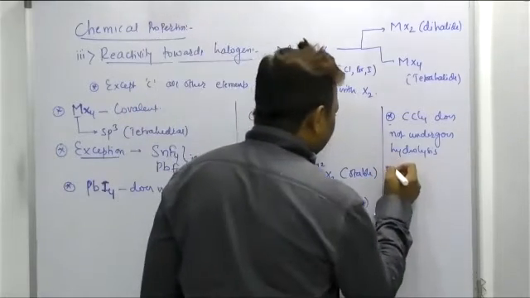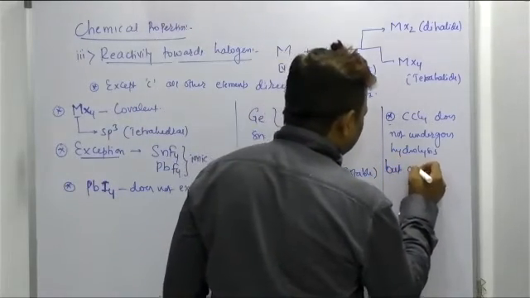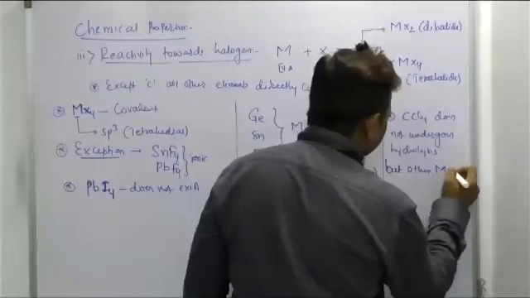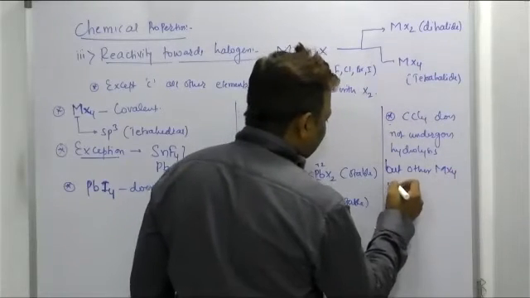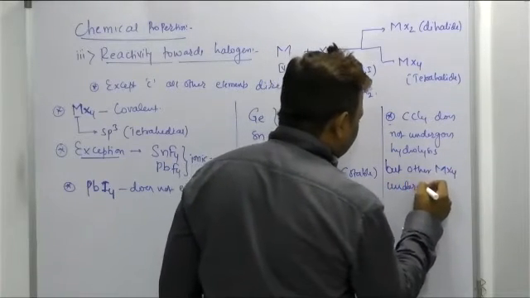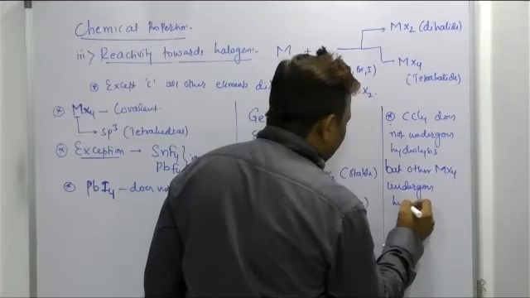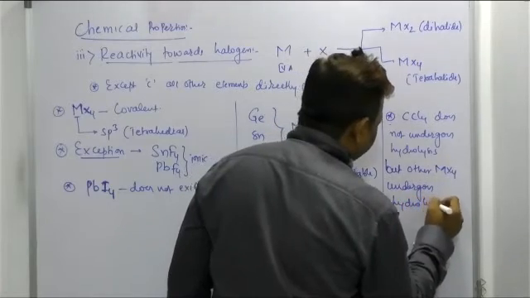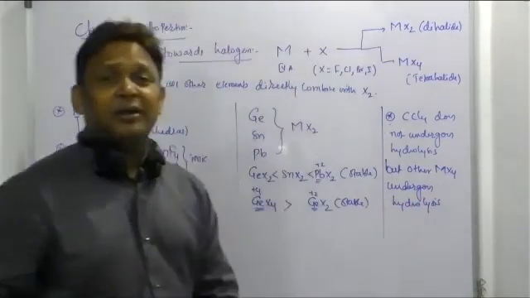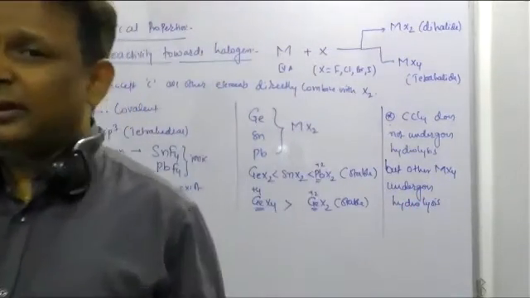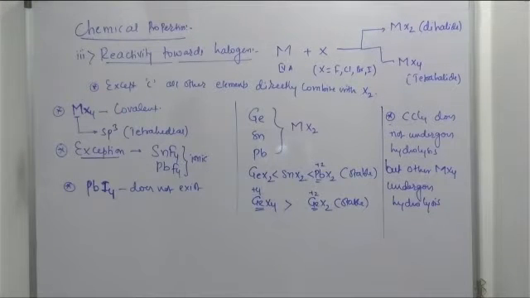But other MX4, meaning tetrahalides, undergo hydrolysis. Why, beta? Due to the presence of a vacant orbital on the central atom. They can easily hydrolyze. Right, sir?